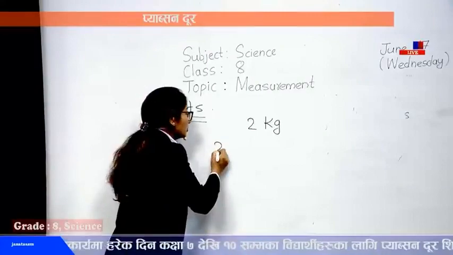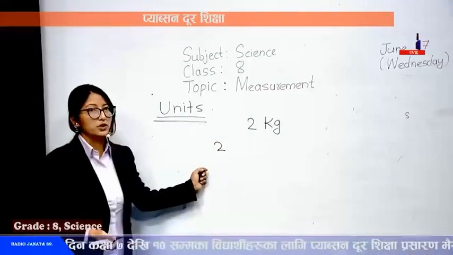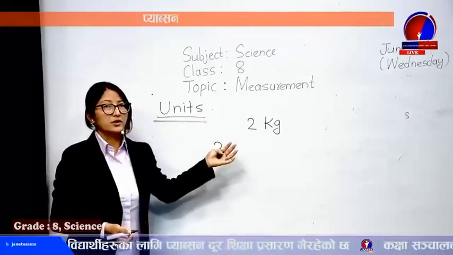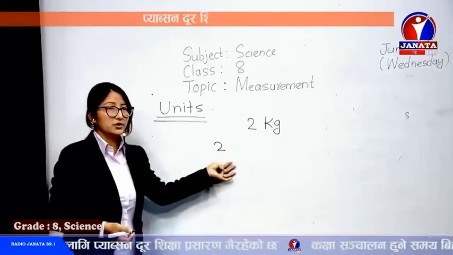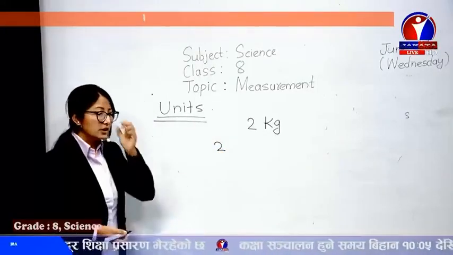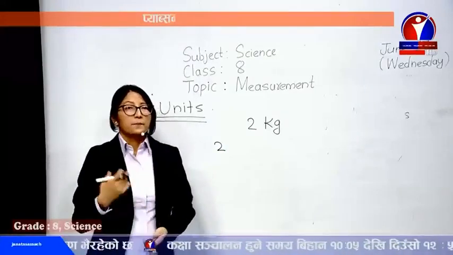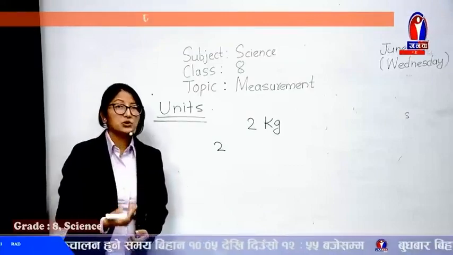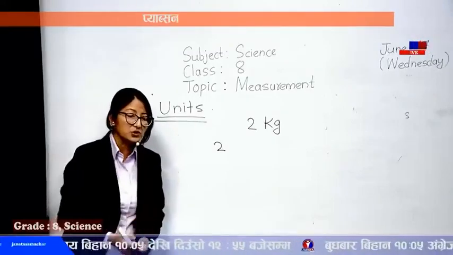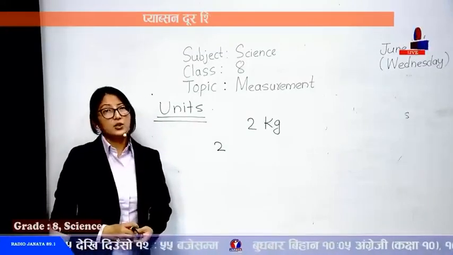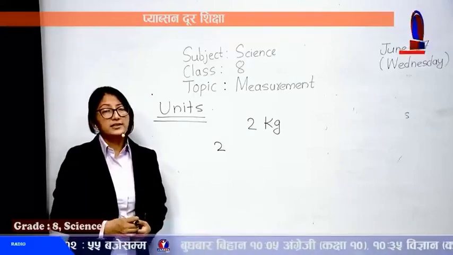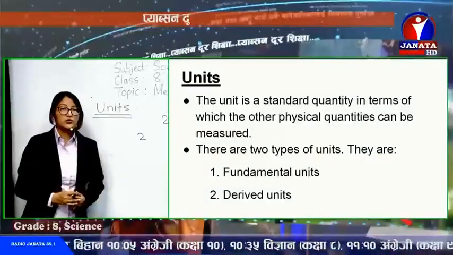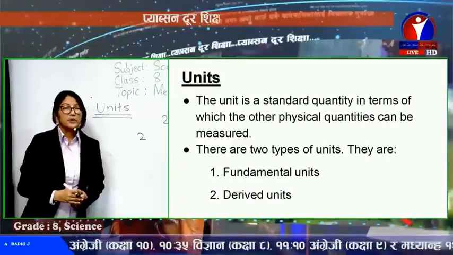If you write just 2, what does this 2 mean? Whether this 2 is 2 hours, or 2 seconds or 2 degrees Celsius, it's not clear. So to give the meaning to the quantity, a unit is used. So we can define unit as a standard quantity. Unit is a standard quantity, and in terms of units, all other physical quantities are measured.